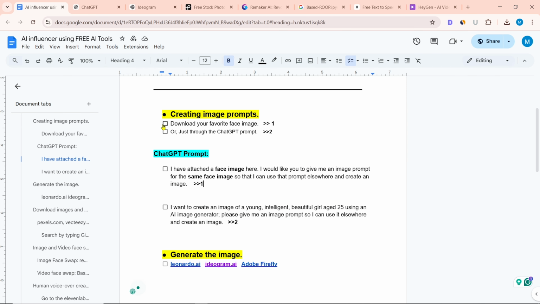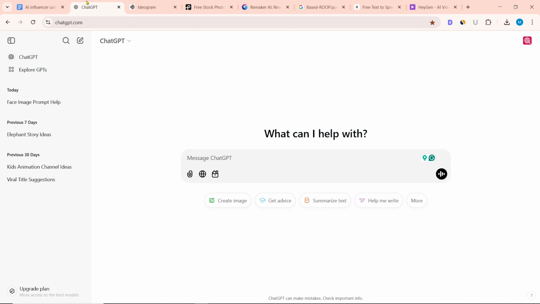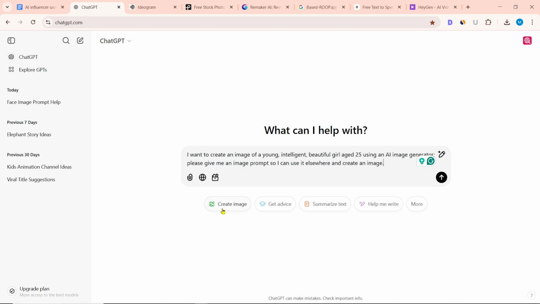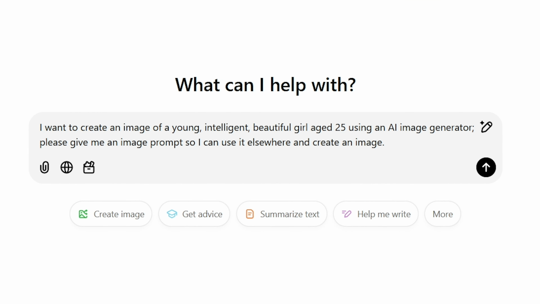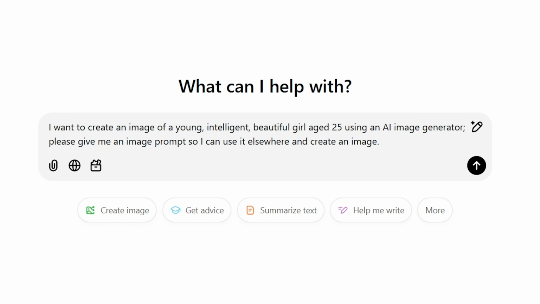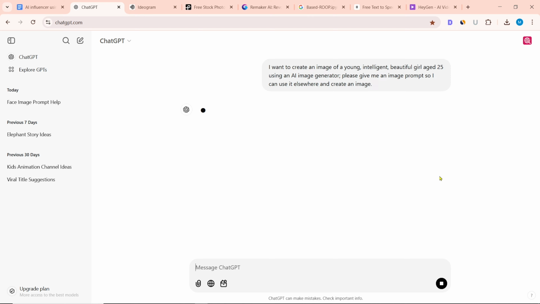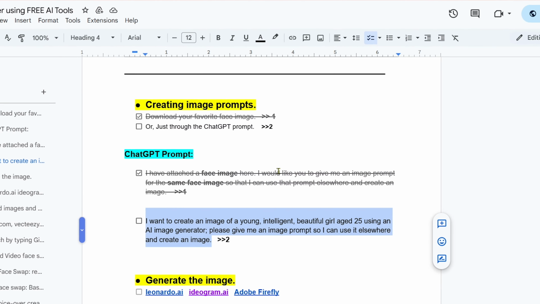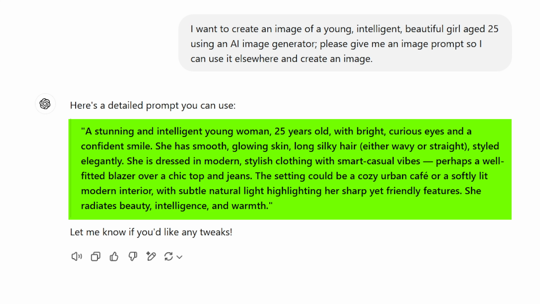Or you can create an image prompt using only the ChatGPT prompt. For this, copy the second ChatGPT prompt. After coming to the ChatGPT website, paste the prompt here. Here I have written, I want to create an image of a young, intelligent, beautiful girl aged 25 using an AI image generator. Please give me an image prompt so I can use it elsewhere and create an image. Now click on Send Message. The chapter on creating image prompts is complete. Now we will generate images using this prompt.